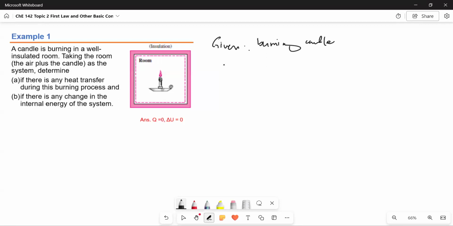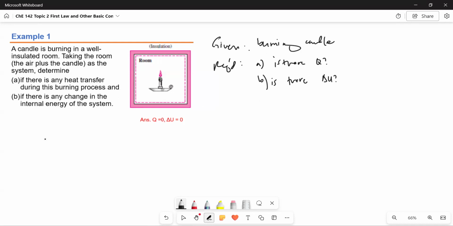For the required, we're being asked whether, letter A, is there heat transfer, and letter B, is there a change in the internal energy of the system, so delta U.